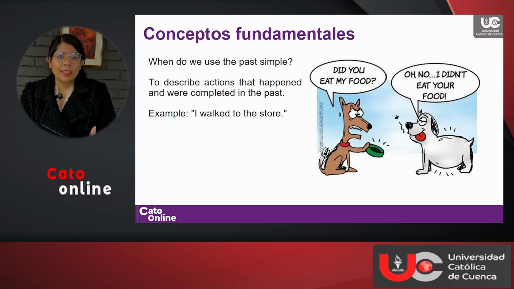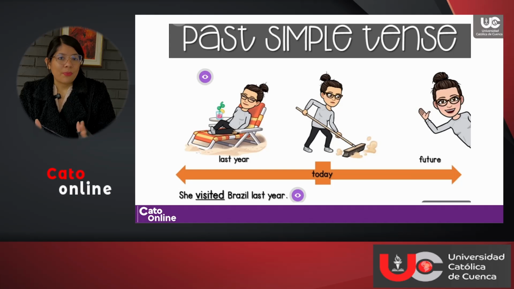We are going to use the past simple to talk about situations that happened in the past and that were completed in the past. For example, I walked to the store. Think about anything that you did yesterday or maybe this morning, last week, a year ago. If you want to talk about any of those things and describe them, all you have to do is use past simple. So, like you can see right here, all these things that happened in the past and that were completed in the past, they can be described using the past simple tense.